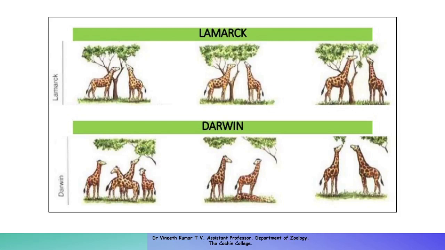In that struggle, the short giraffes will die off, and only the giraffes with a height which could reach the branches of the trees will survive. After many generations, you can see only giraffes with greater neck size. So this is the difference between Lamarckism and Darwinism.